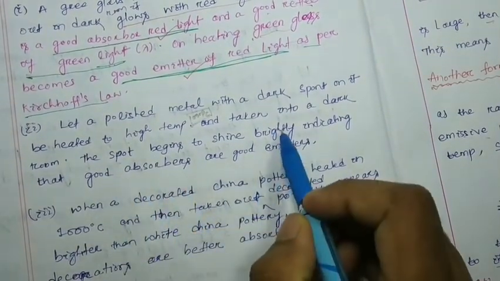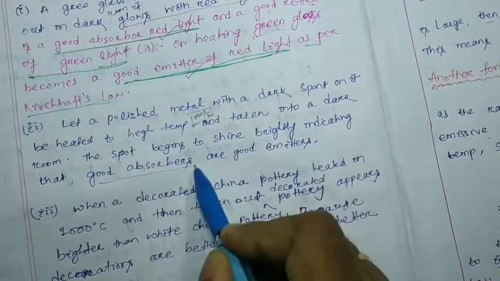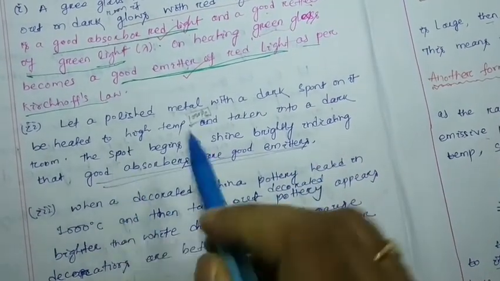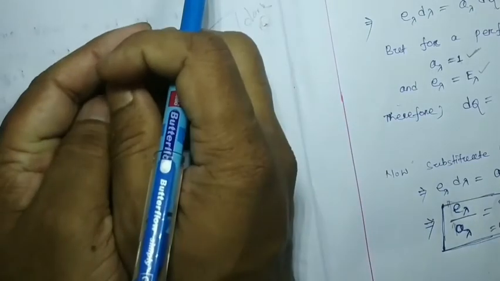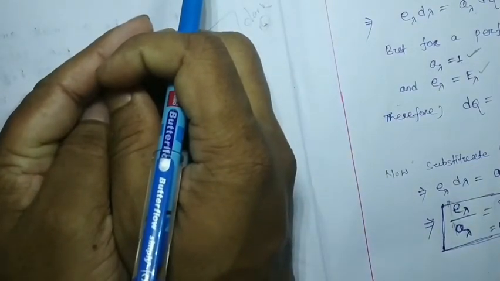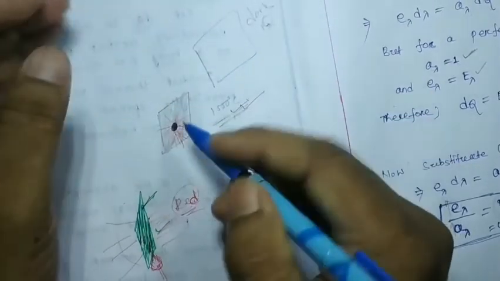This is the example of good absorbers are good emitters. Without heating, the black spot absorbs all the radiations. When it has been heated with high temperature, it emits all the radiations.